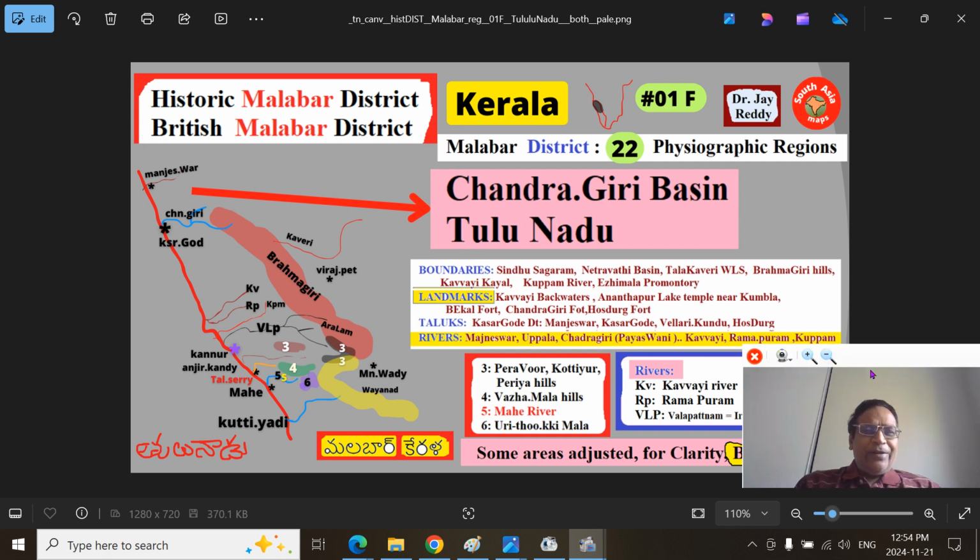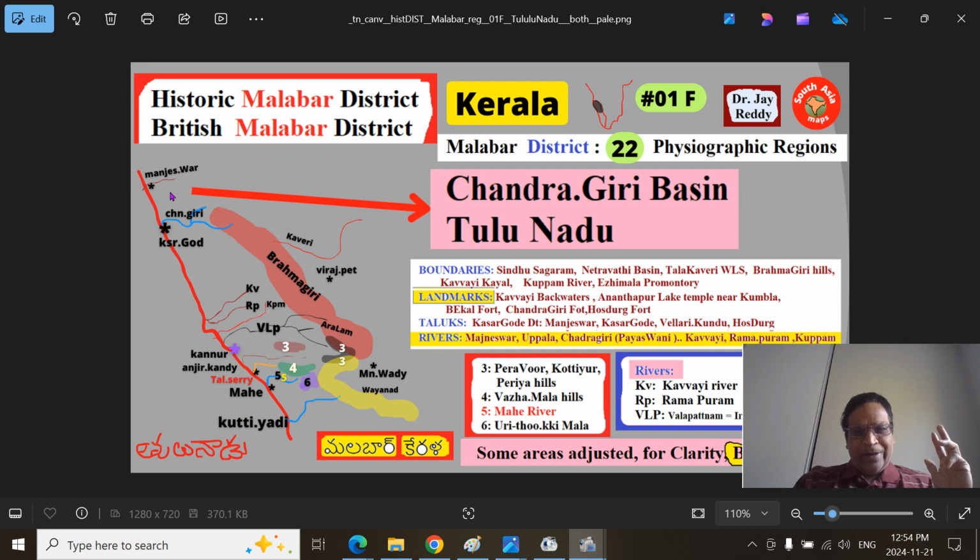After this presentation, you will get a great clarity of the northern part of Kerala, that is the historic Malabar District. And we are looking at this particular geographic feature or physiographic region.